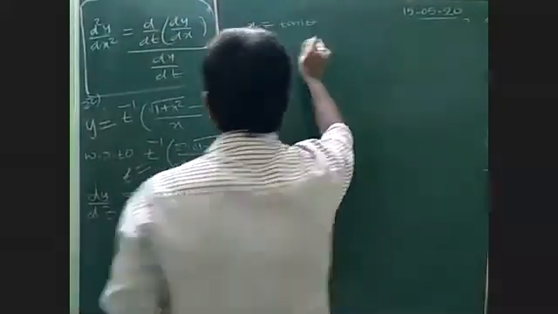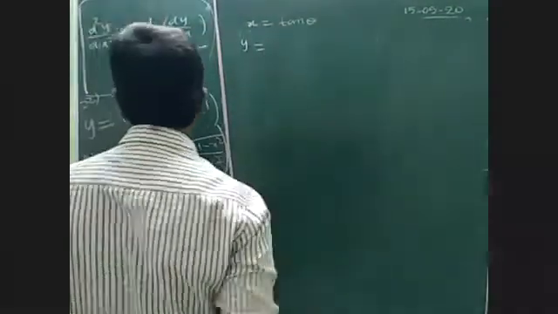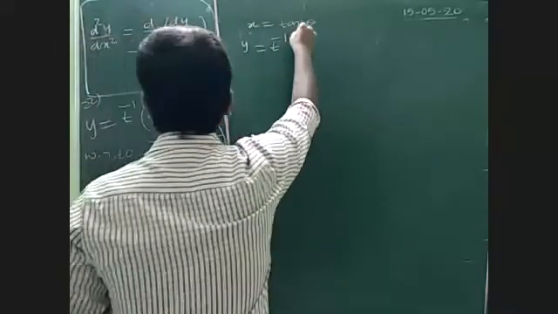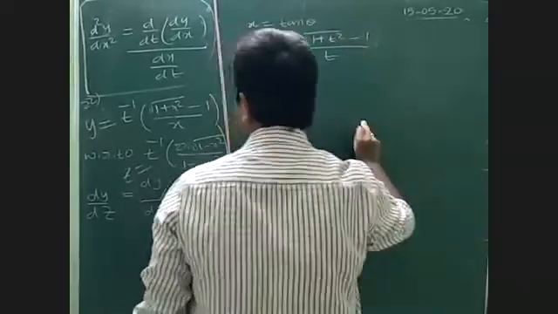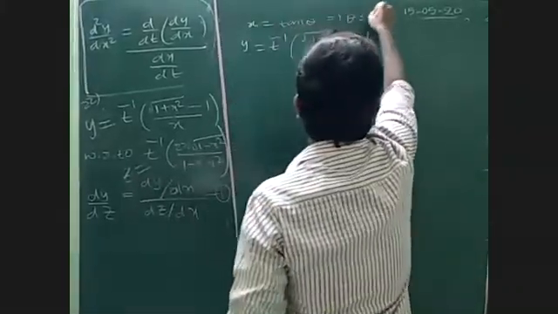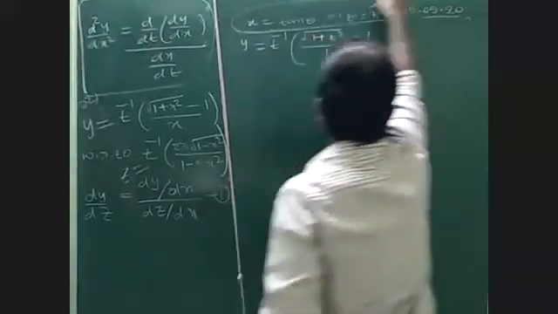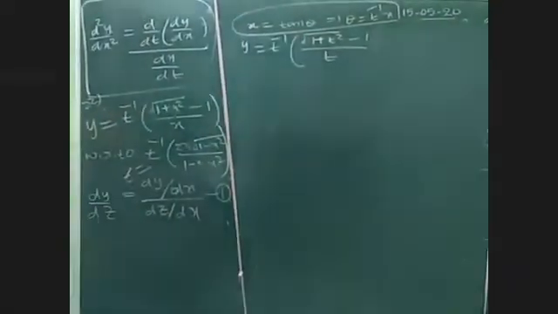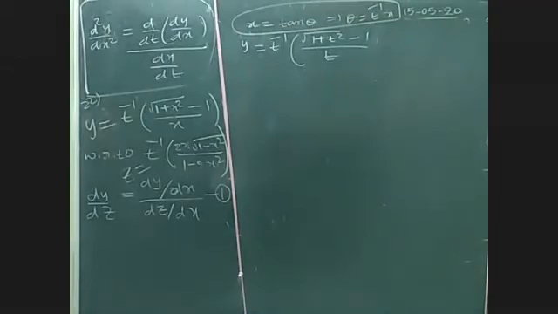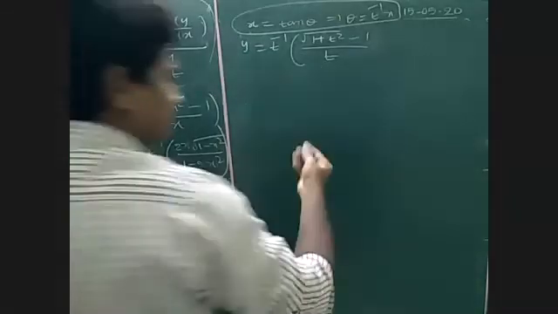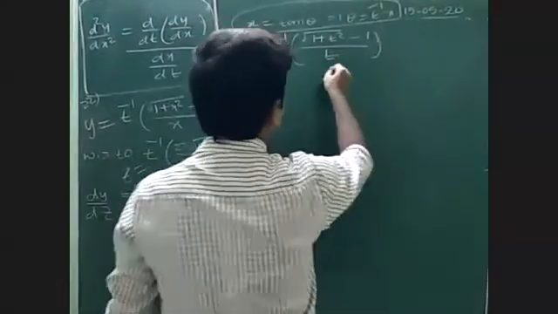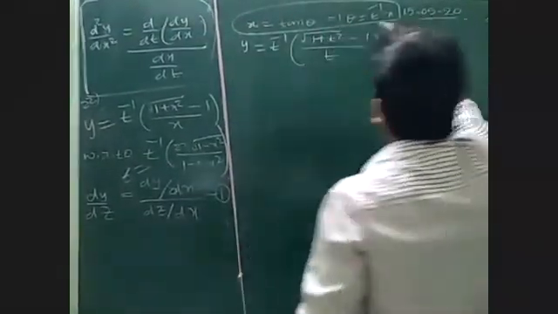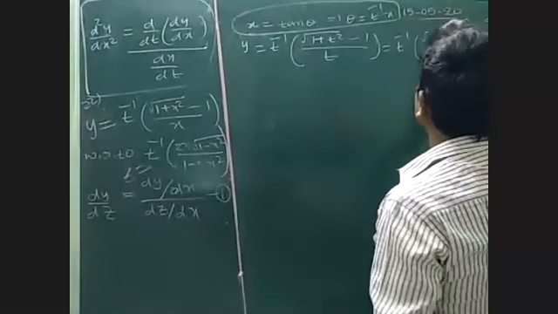Then y is equal to tan inverse of root over 1 plus tan square minus 1 by tan theta, which implies theta is equal to tan inverse x, since x is tan theta. So this is equal to tan inverse of 1 plus tan square is secant square,